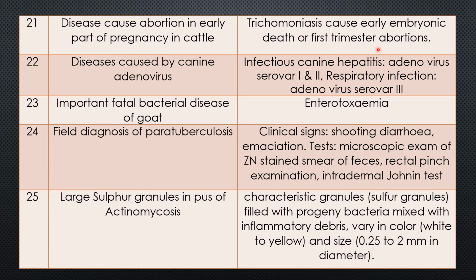So in the first trimester, abortion is due to trichomoniasis. Second trimester, abortion is due to vibriosis. And last trimester or third trimester abortion is generally due to brucellosis. This is the general concept.